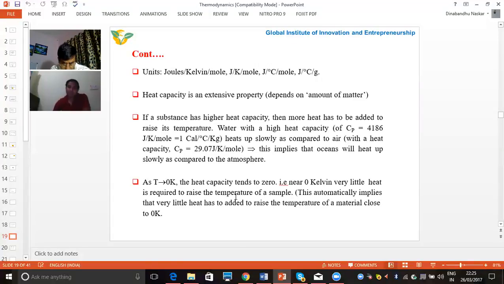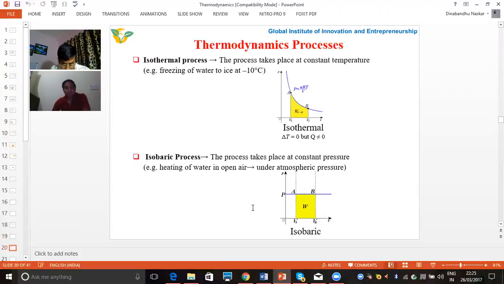That much amount of heat we have to give. Because here heat capacity is 0, that means we need very little amount of energy to raise the temperature of that sample. So that is the concept of heat capacity.